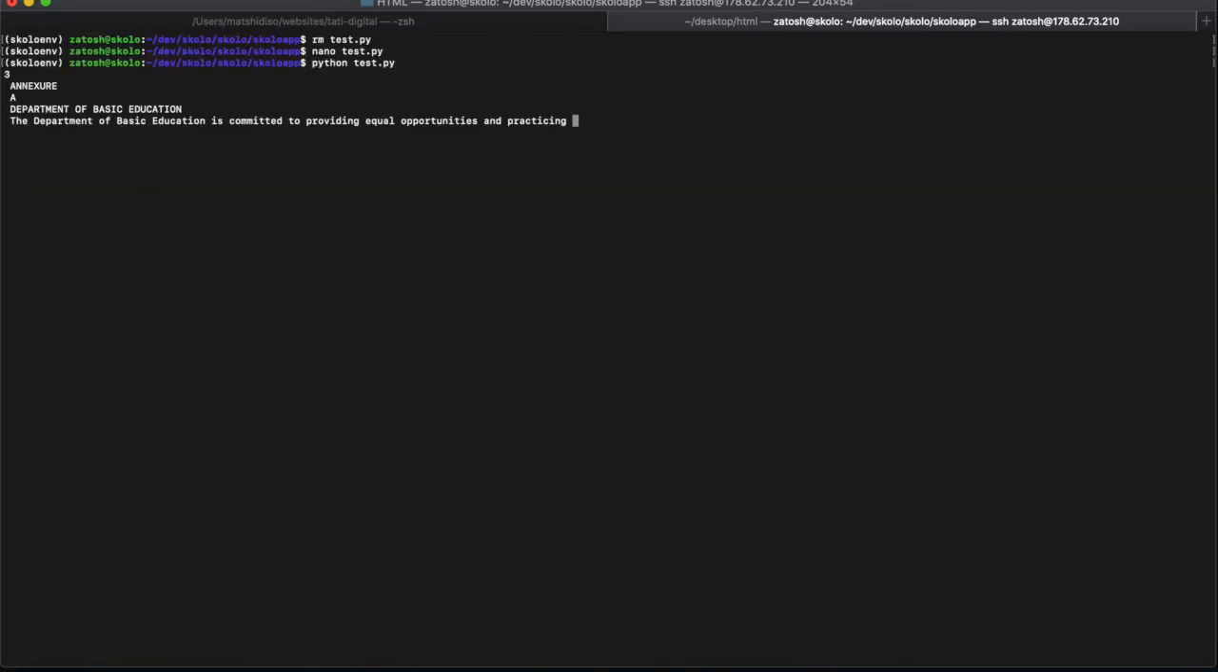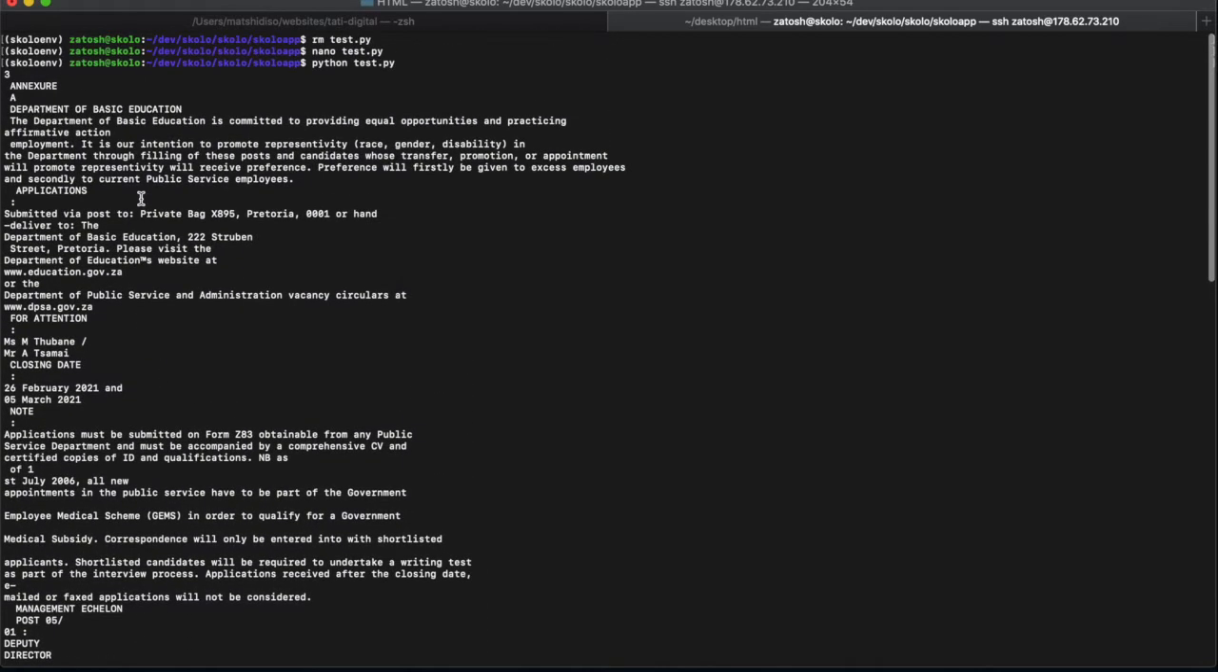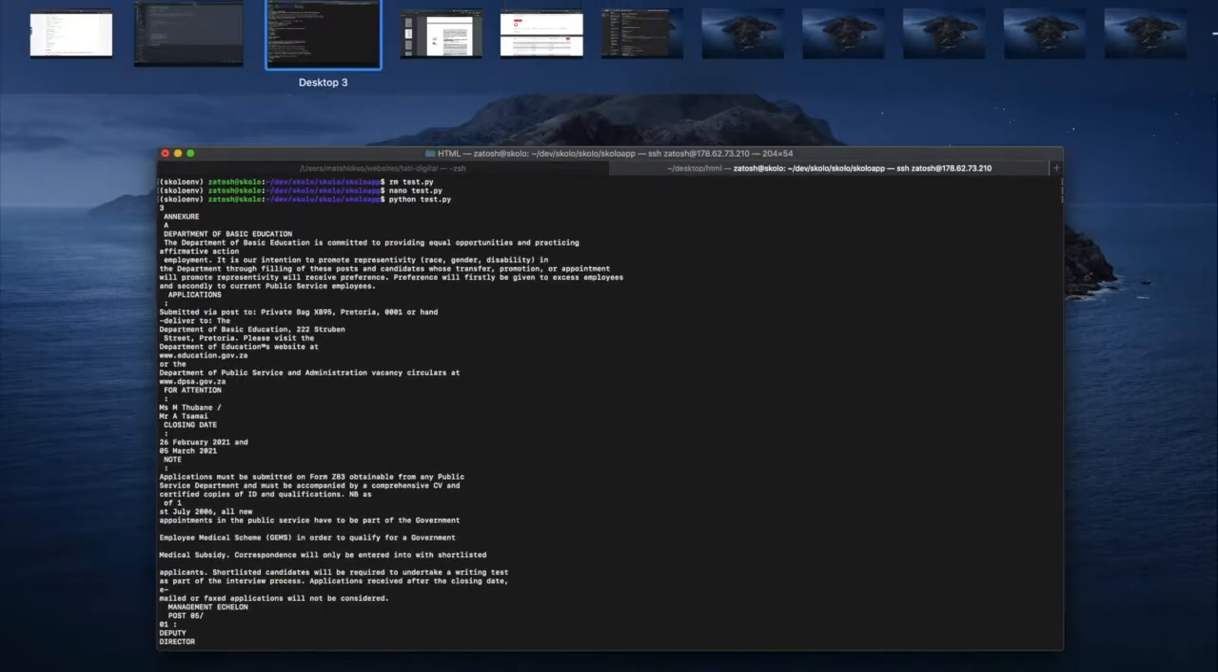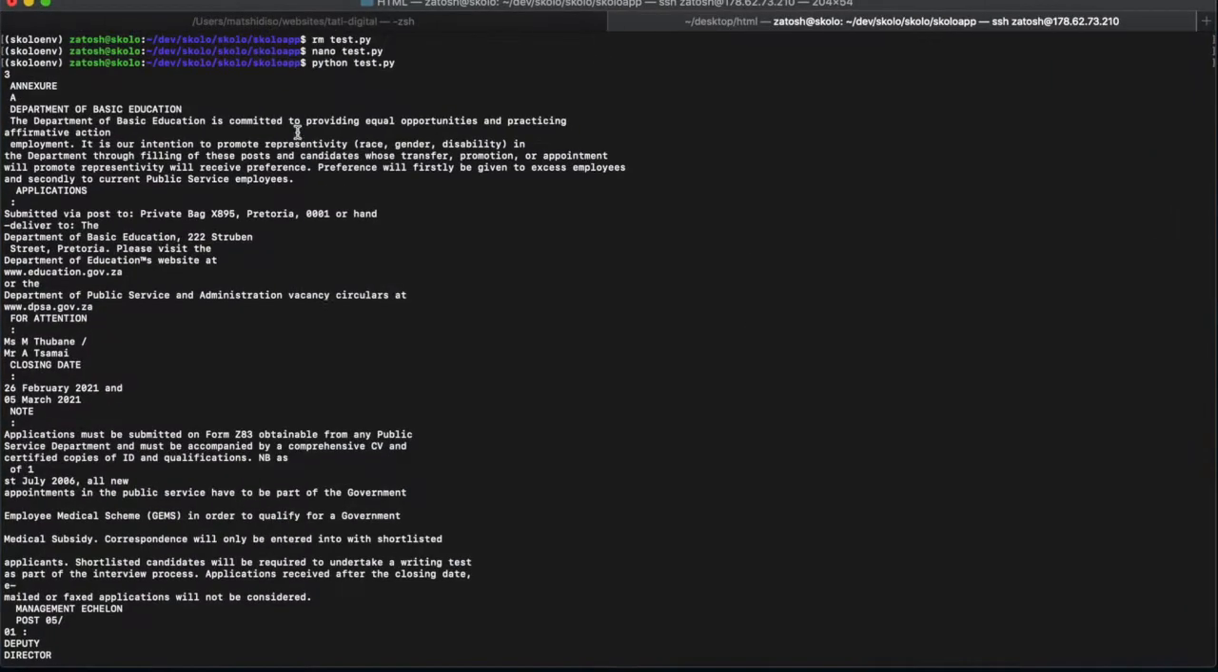Test.py. All right. If you look at the top of the file over there, it starts with Annexure A, Department of Basic Education. The Department of Basic Education is committed to providing. And that is what we have at the top there: Annexure A, Department of Basic Education. So basically we are reading this file and printing it out like this.